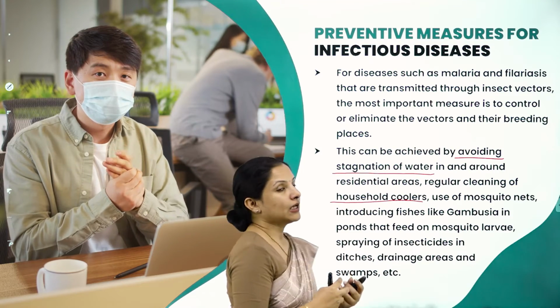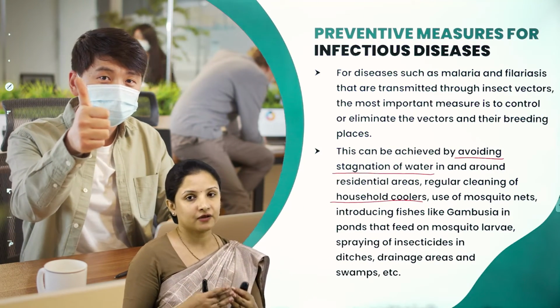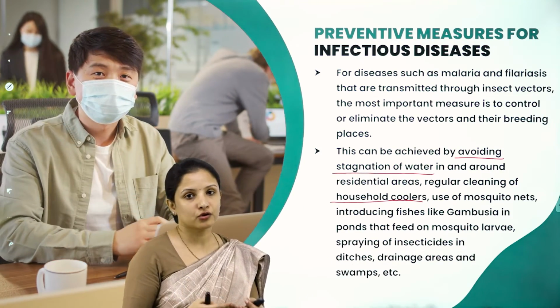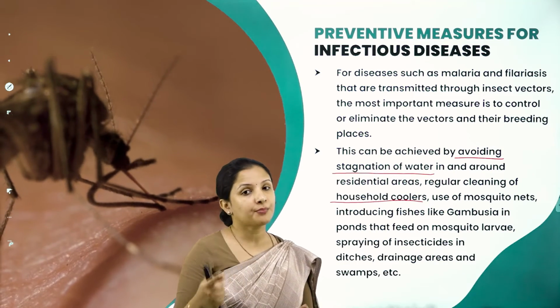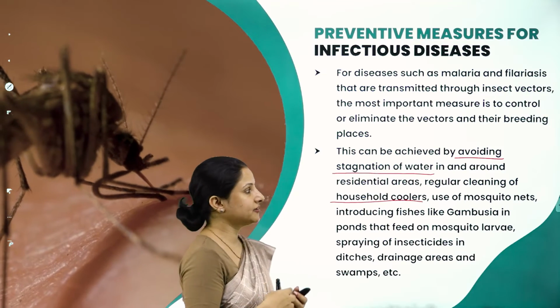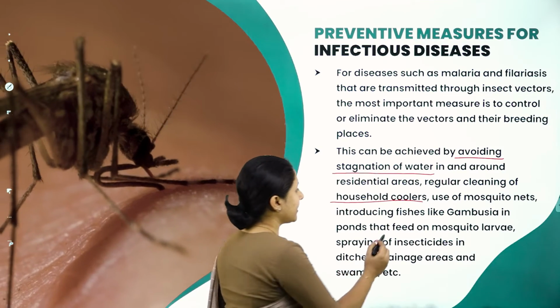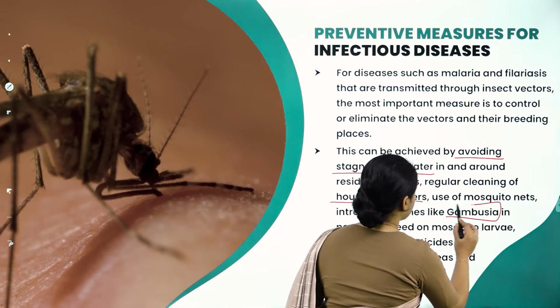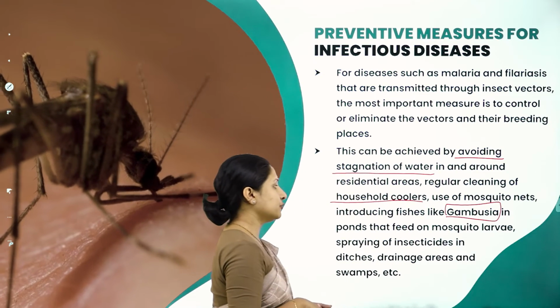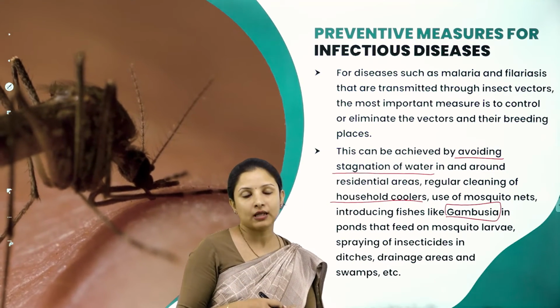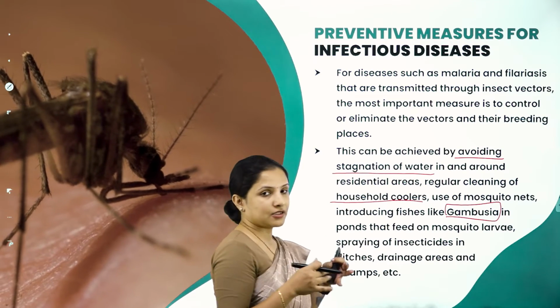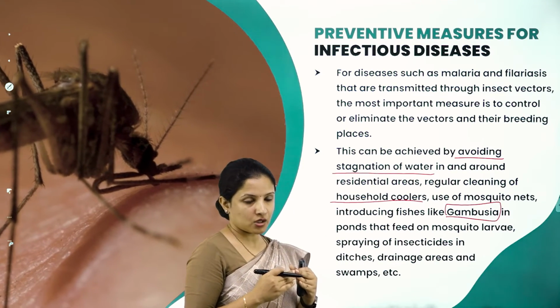And also in ponds, it is very difficult because we can't add chlorine to the water. The water plants can get killed and it can completely alter the pond ecosystem. So in such cases, what can be done is fishes like Gambusia, this is an important MCQ. Fishes like Gambusia can be introduced into the pond so that they feed on the mosquito larvae and the mosquito population can be brought to a curb.